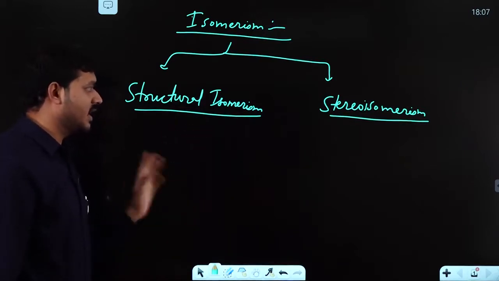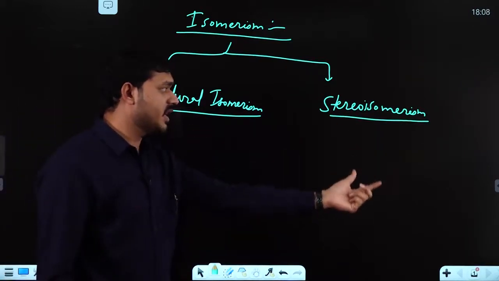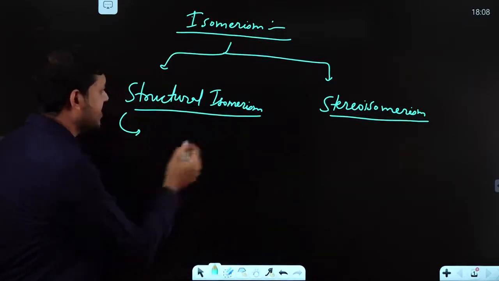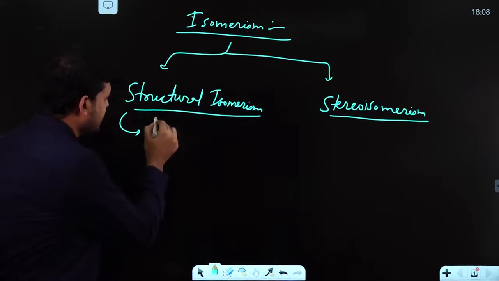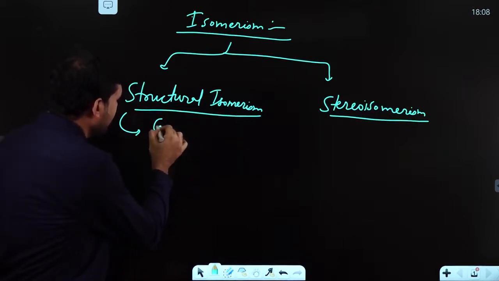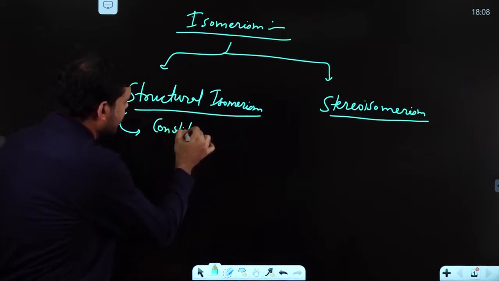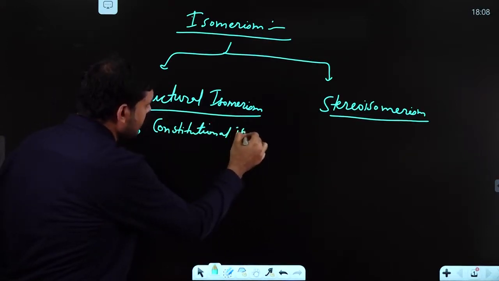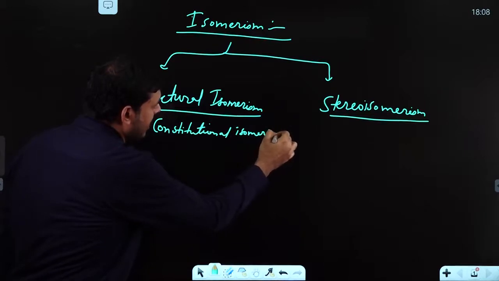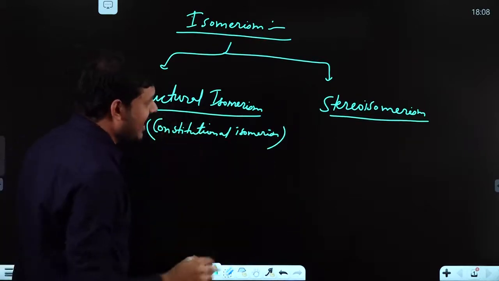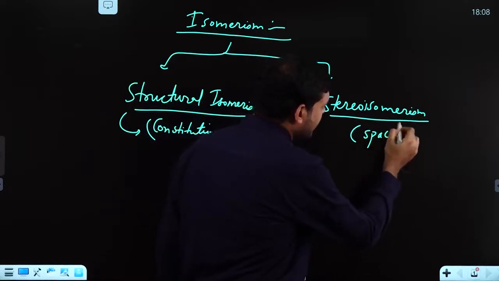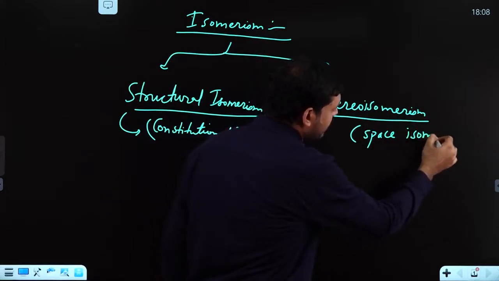We won't discuss it in detail. Stereoisomerism we'll be studying here in detail. What we have studied already, structural isomerism, is otherwise called constitutional isomerism. And stereoisomerism is also called space isomerism.